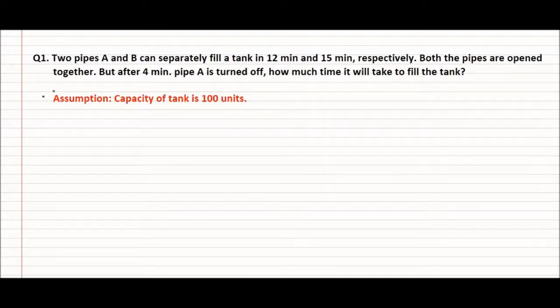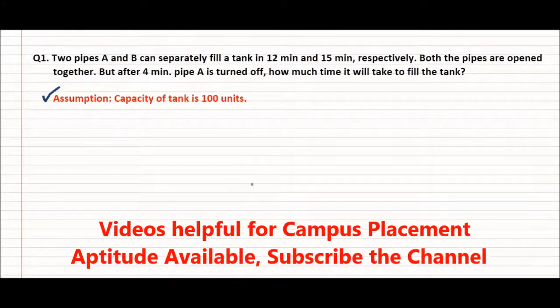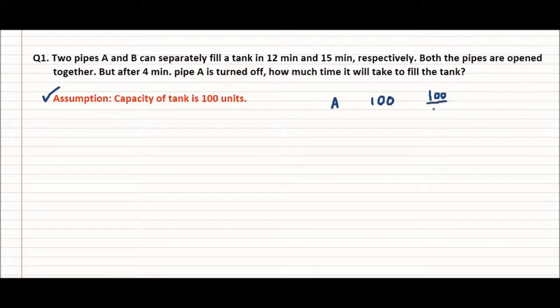So here is our assumption, the one that we also made in work and time problems, that the capacity of the tank is 100 units, and you all know why we do this. We want the rates actually, and that's why we are doing it. First thing I will do is, like pipe A, it has to fill 100 units. I will try to determine the rate, so I will do this step 100 divided by 12. Similarly, I will do in the case of B, where I do 100 divided by 15. I will get the rates at which this thing will be done.